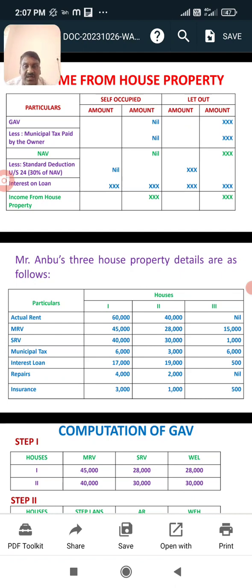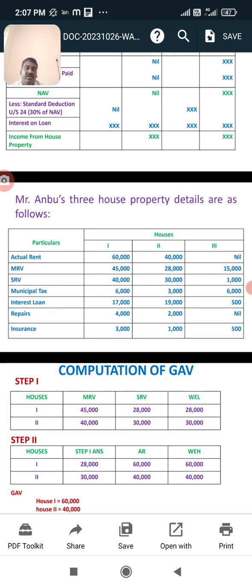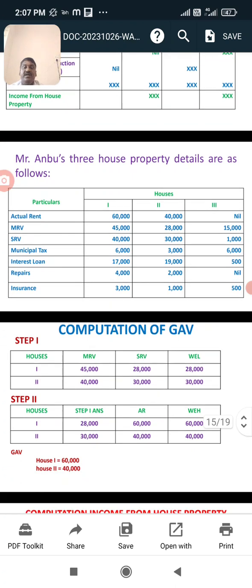Municipal tax paid is 6,000, 3,000 and 6,000 per house. Next, interest on loan is 17,000, 19,000 and 500. Repairs are 4,000, 2,000 and nil. Insurance is 3,000 and 1,500. Next will be computation of gross annual value. Gross annual value is calculated only for two houses, the first house and the second house.